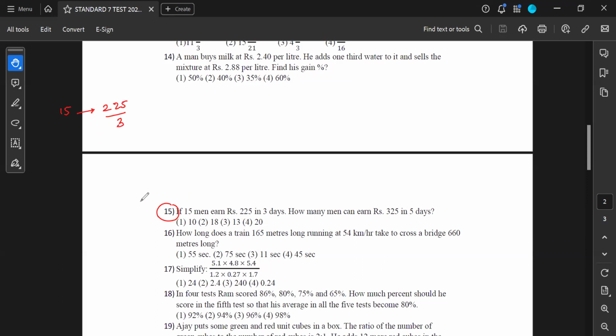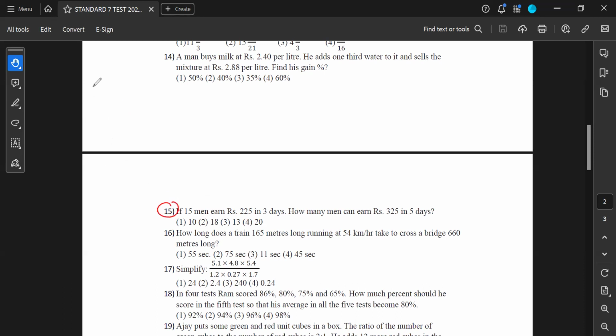if we divide 225 by 15, we'll get the amount that 1 man receives in 3 days. And then we can divide 15 by 3, since 225 is... so five. Yes, sir, you can... right answer, sir.